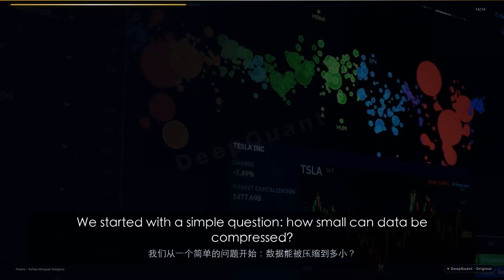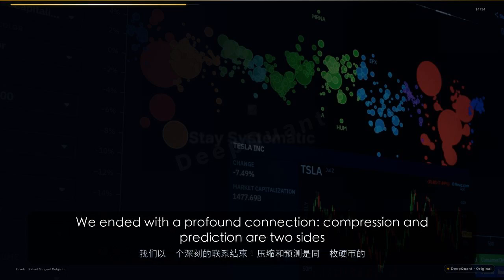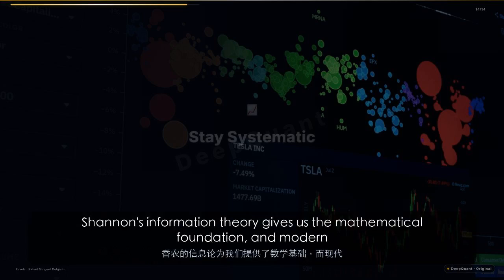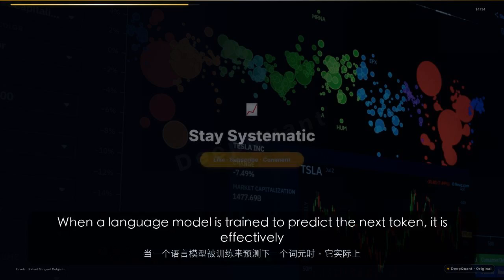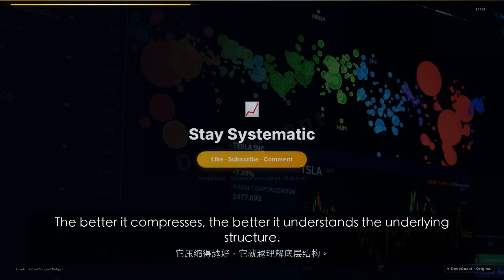We started with a simple question: how small can data be compressed? We ended with a profound connection. Compression and prediction are two sides of the same coin. Shannon's information theory gives us the mathematical foundation, and modern AI is built on it. When a language model is trained to predict the next token, it is effectively learning to compress text. The better it compresses, the better it understands the underlying structure.